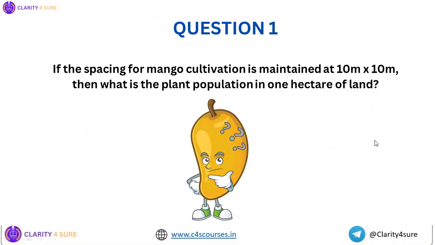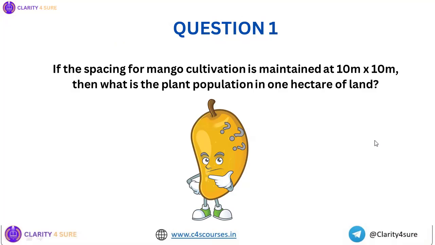So the question for today. If the spacing for mango cultivation is maintained at 10 meters into 10 meters, then what is the plant population in 1 hectare of land? Okay. So the first question I asked is what is the problem in Alfonso fruit? And this is the second question.